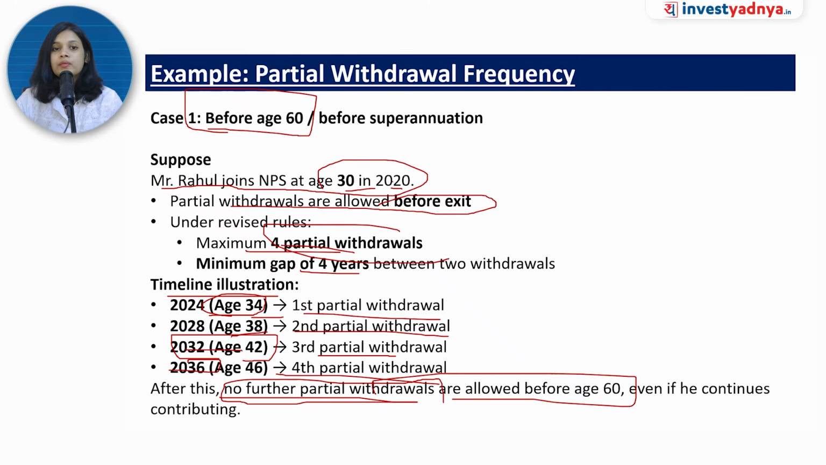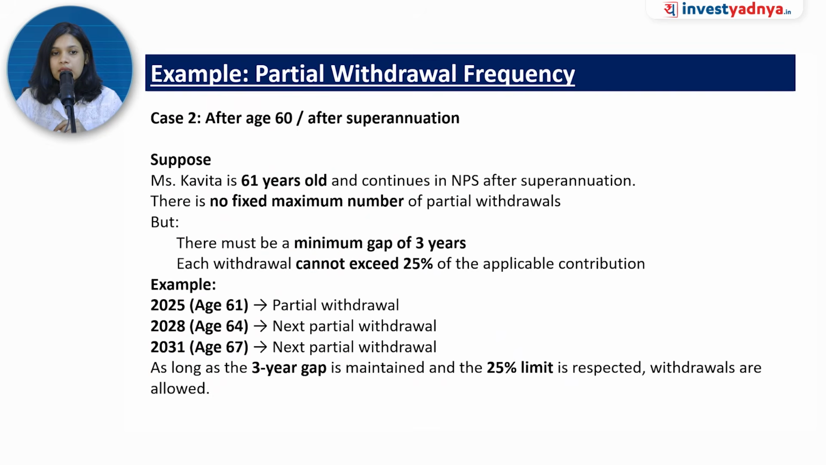Okay, now we will understand after the age of 60. After the age of 60, we will take the example of Miss Kavita. She is 61 years of age. She continues in NPS after superannuation. Now we saw that there is no cap, no fixed maximum number as it was for before 60. So after 60 there is no limit, but there should be a minimum gap of 3 years between each partial withdrawal, and the contribution limit is also up to 25%.